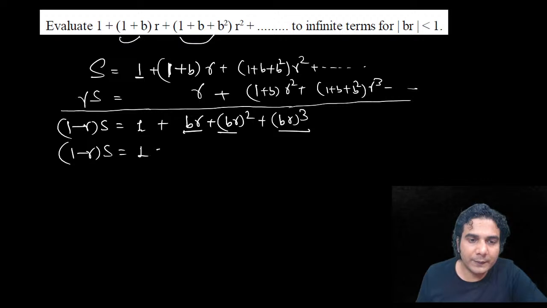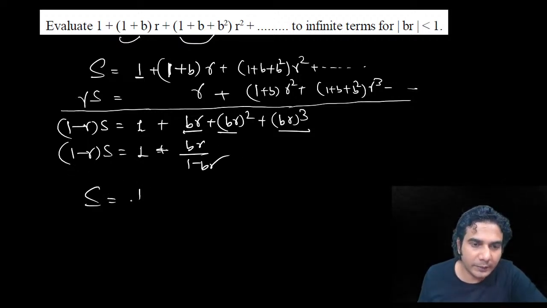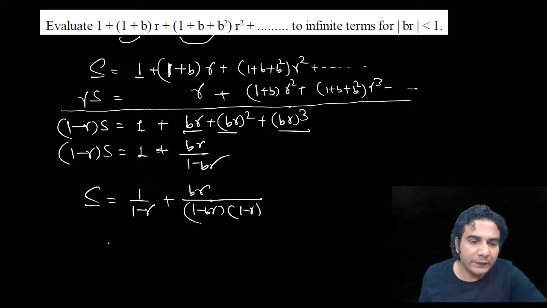Now apply the formula of infinite GP. br is given less than 1, so the common ratio is br. You can apply that formula. So br upon 1 minus br, all right. And then write d divided by 1 minus r. So S is going to be 1 upon 1 minus r plus br upon 1 minus br into 1 minus r, all right. Even if you want to take the LCM, you can.